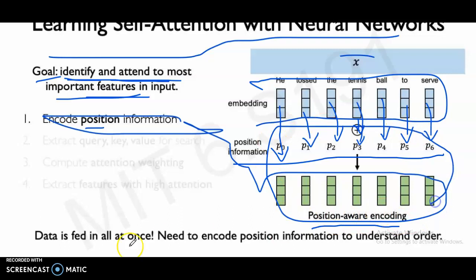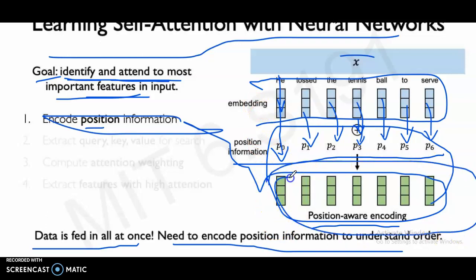Data is fed in all at once, so we need to encode position information to understand the order.